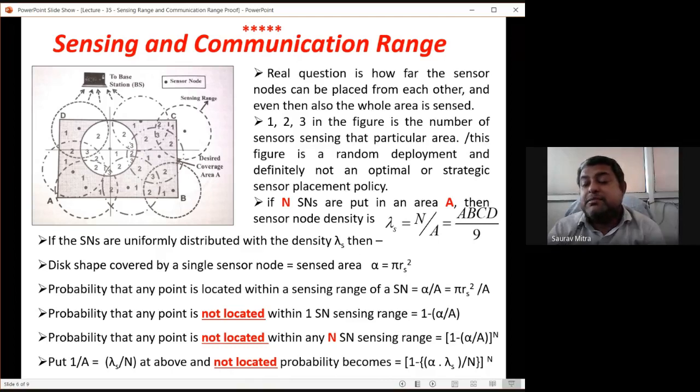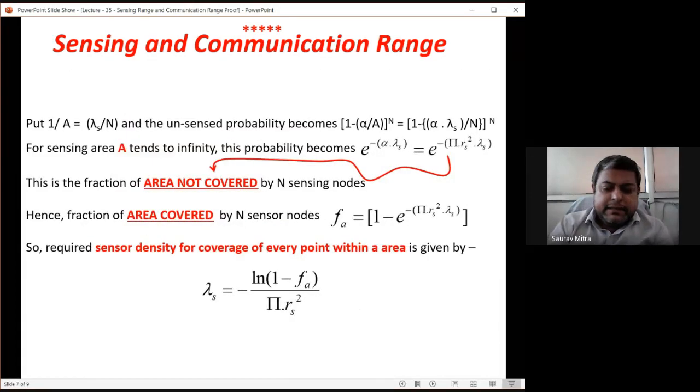And last line, substitute 1 by A, that is equal to lambda s divided by N. What is lambda s? Lambda s is nothing but the overall area. Actually here lambda s should be A divided by N. Okay, so that is what. Now what we are finding is, after this slide, next. So put 1 by A is equal to lambda s by N.